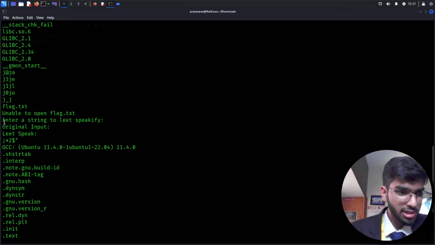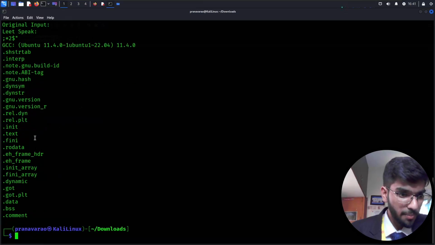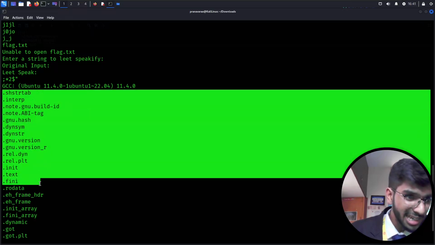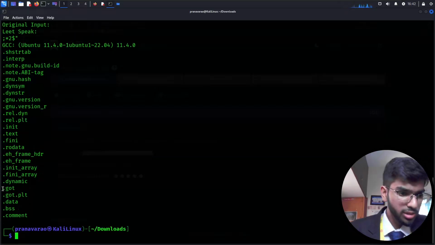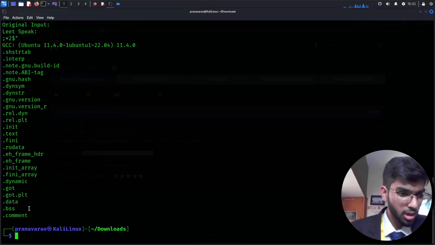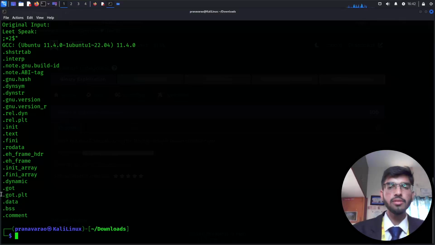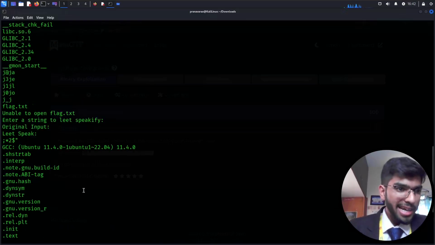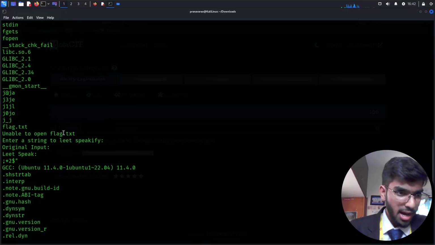Enter the string. This is what we saw, right? Enter the string to leetspeakify, then original input. All these are the ones which are dynamically linked. And we also see GOT, that's the global offset table, right? So if there's a printf function, it's going to use all these things for printing. Okay, that's fine. And we still don't get the flag.